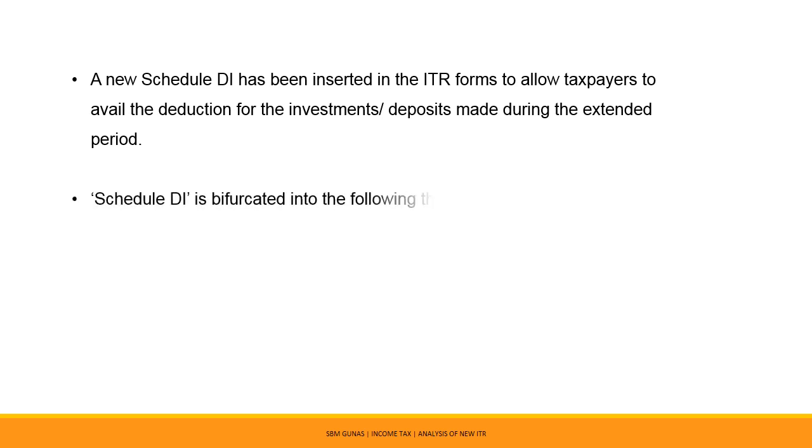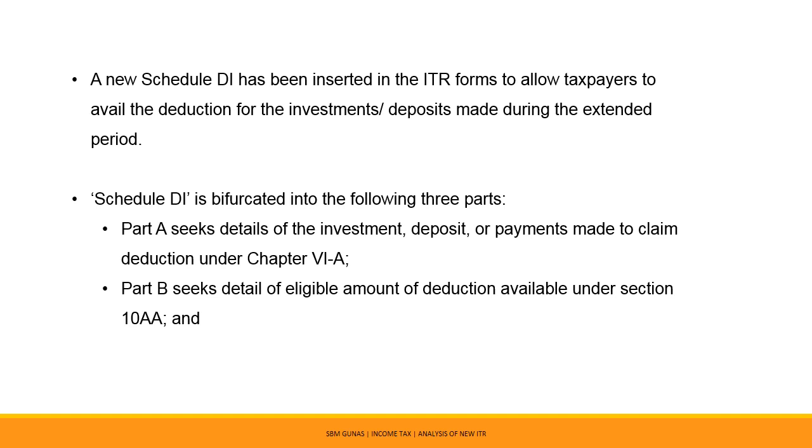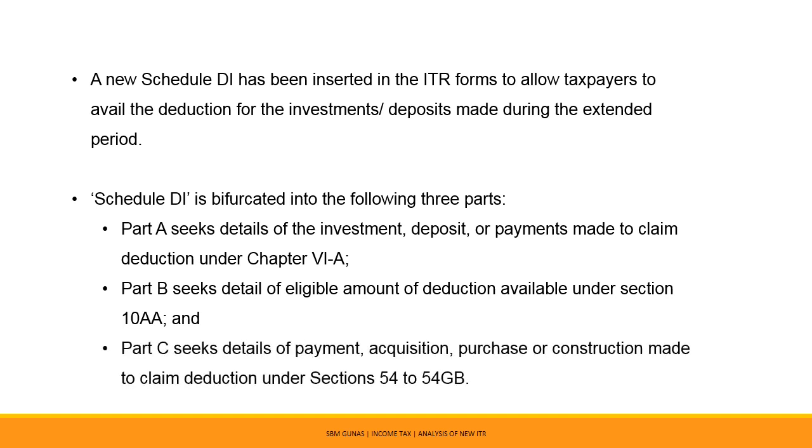Schedule DI is bifurcated into the following 3 parts. Part A seeks details of the investment, deposit, or payments made to claim deduction under Chapter 6A. Part B seeks details of eligible amount of deductions available under Section 10AA. And Part C seeks details of payment, acquisition, purchase, or construction made to claim deduction under Section 54 to 54GB.